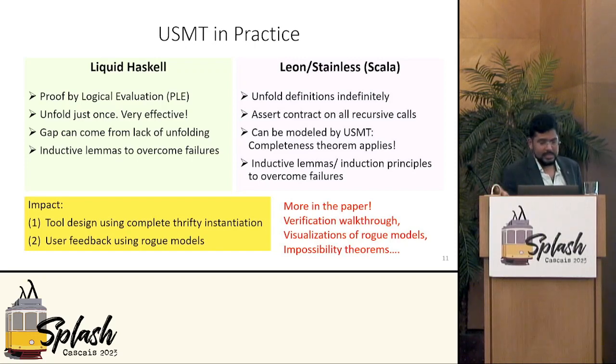We have many more details in the paper. We actually provide a walkthrough of the full verification experience in Liquid Haskell and Leon. We visualize these cursed rogue non-standard models, and we show some impossibility theorems that tell you why it's going to be hard to generalize our result.